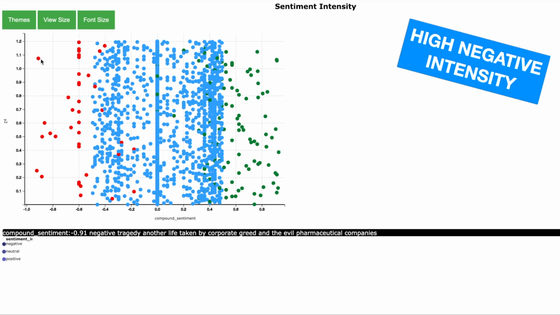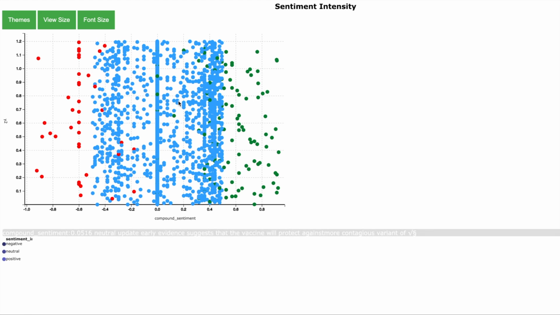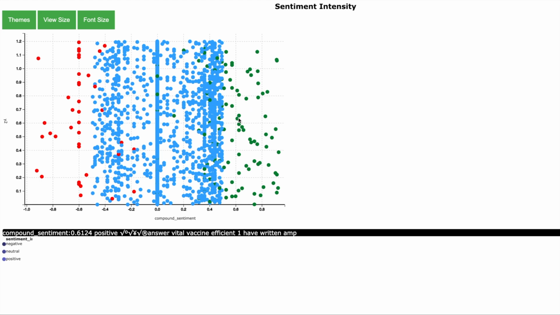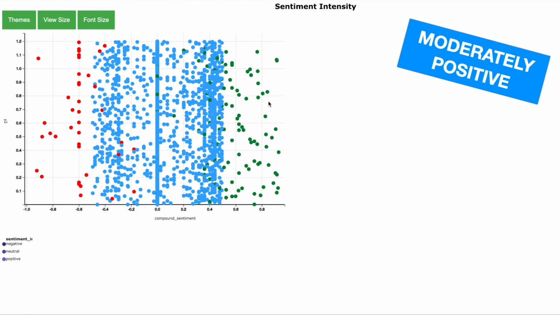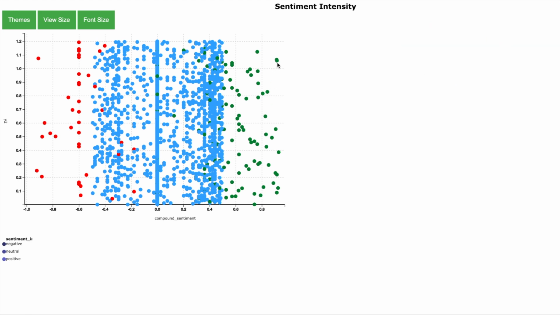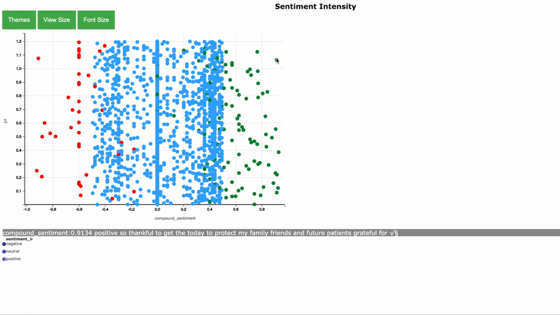Okay, so let's change the mood and now move towards the positive tweets. So for example, if I take this one, it says welcome flexibility. So that's quite a positive tweet. And if we move further right, we will see tweets which are more and more positive with higher positive intensity.